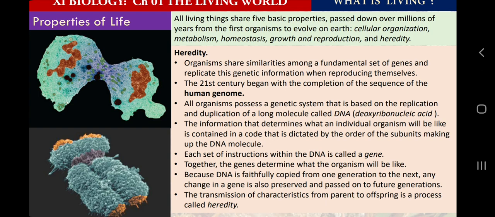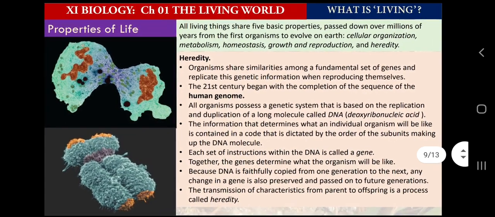For a very brief introduction, we all know from our class 9th or class 8th introduction of cells that eukaryotic cells have a nucleus, and the nucleus contains some chromosomes, and a chromosome is made up of a molecule which is called DNA, which is the hereditary material or the genetic material of living organisms.